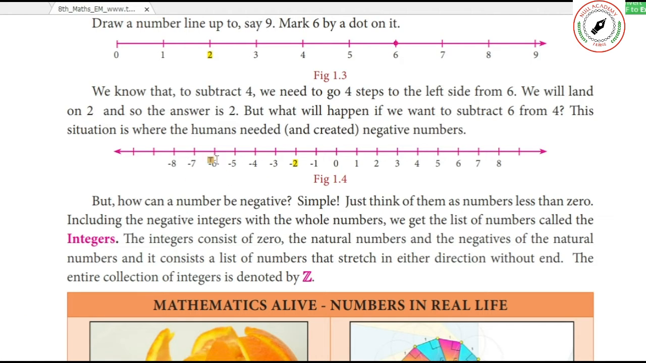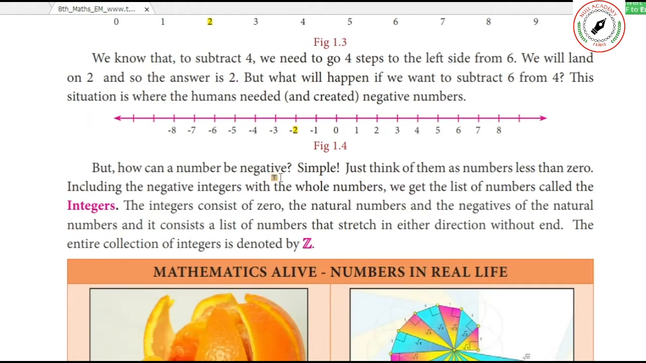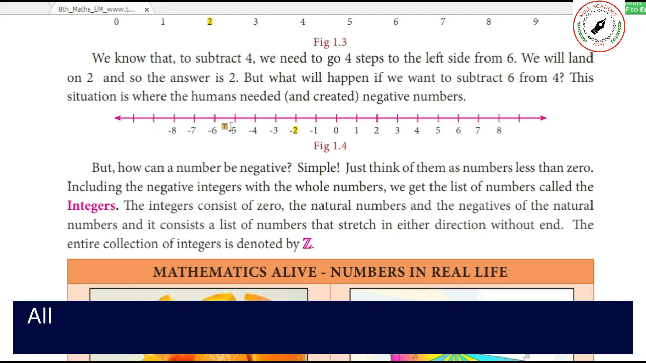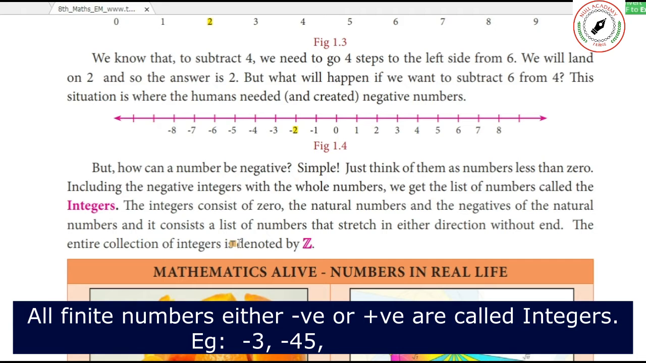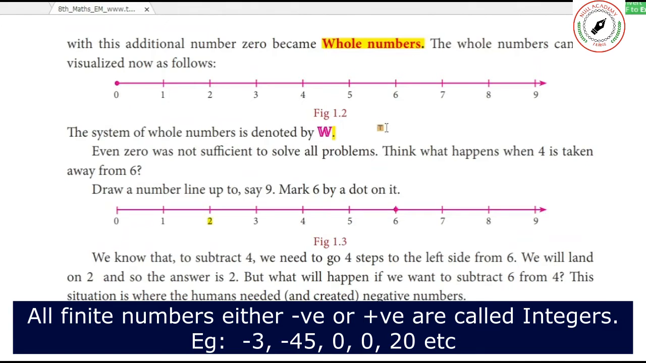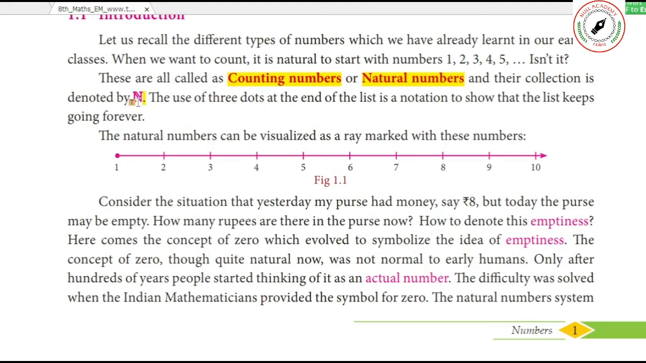These numbers are called integers. Minus numbers, that is negative numbers, 0 and positive numbers, together are called integers and they are denoted by capital Z. How is a whole number denoted? Whole number is denoted by capital W. Natural number is denoted by capital N.